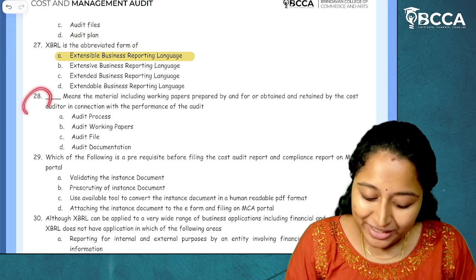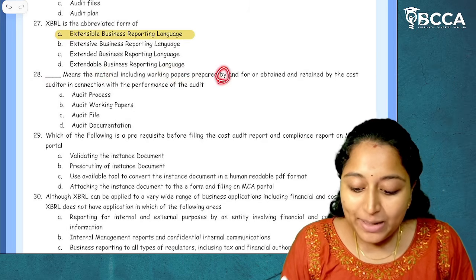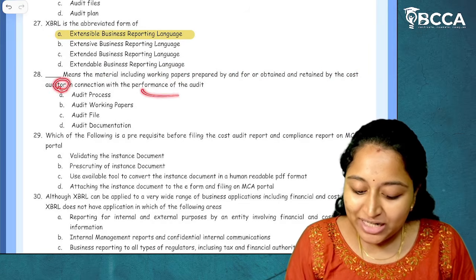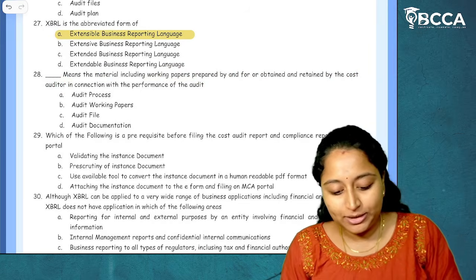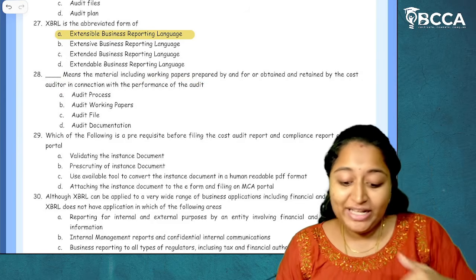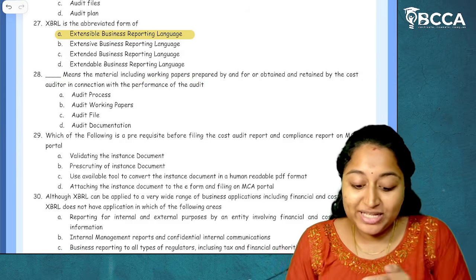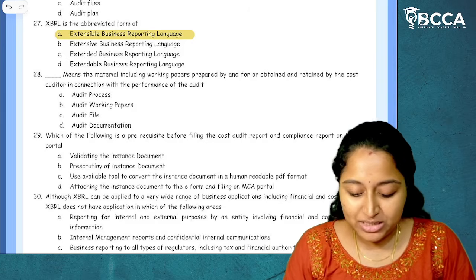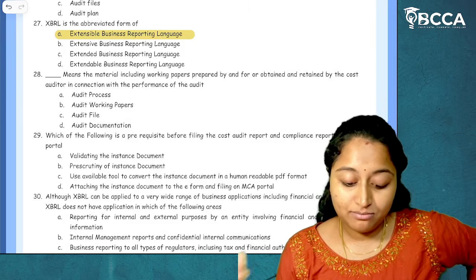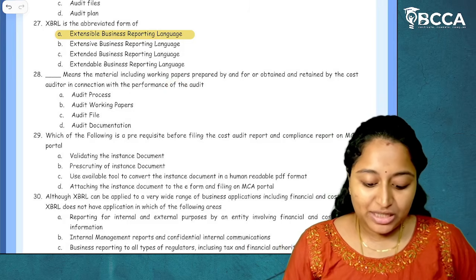Then question number 28, dash means the material including working papers prepared by and for or obtained and retained by the cost auditor in connection with the performance of audit. What is called material including working papers, which means there is something inclusive of working papers prepared by or for the audit, and it has been done by the cost auditor when they are performing the audit.